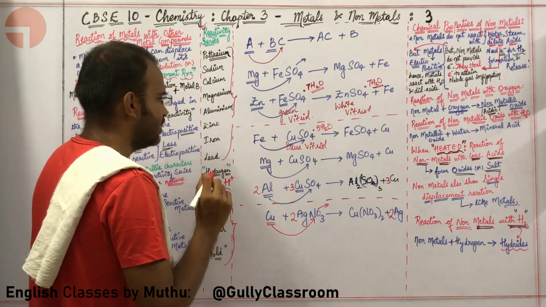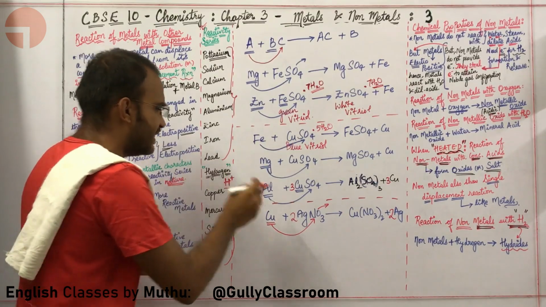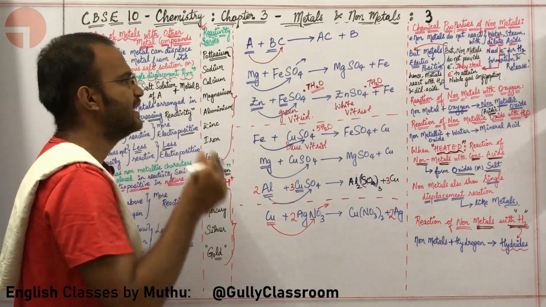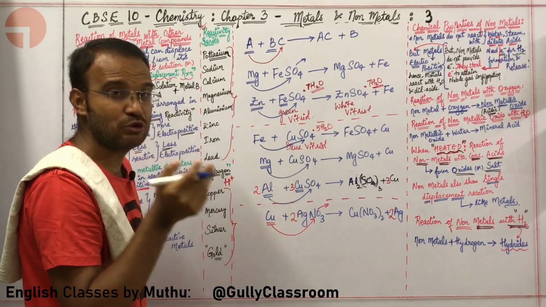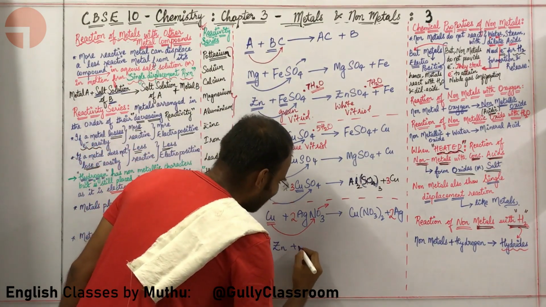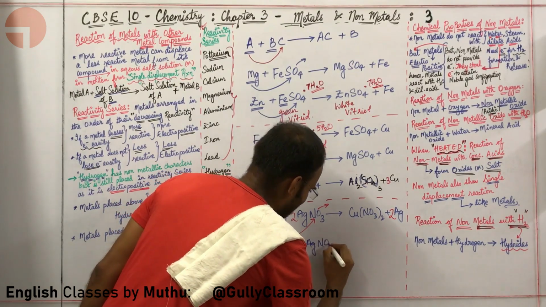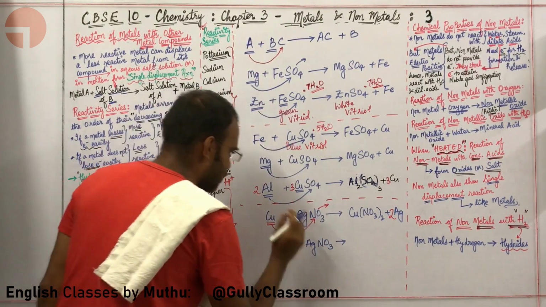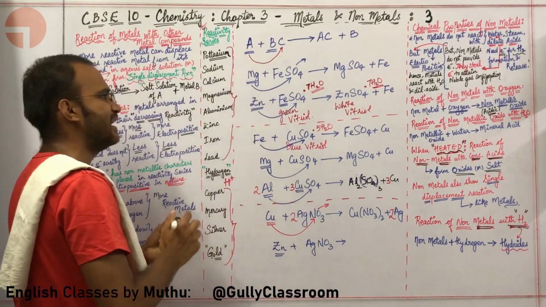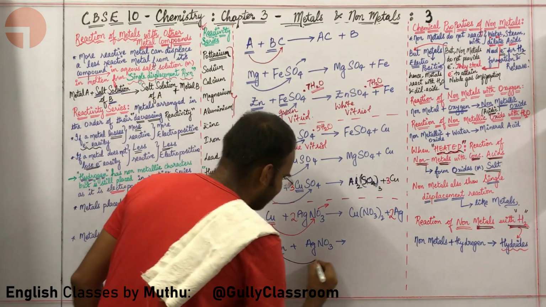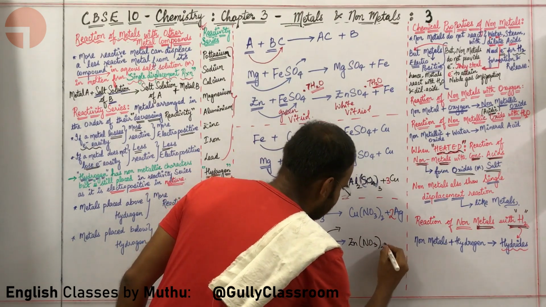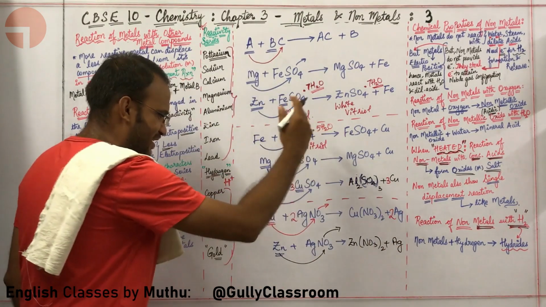Okay, sir. Let me write another equation where AgNO3 is being displaced, where silver is being displaced. Absolutely. What metal do you want me to use here? Sir, please do use zinc. Why? Just like that, sir. No big reason. Okay. Zinc plus AgNO3. What is going to happen? Zinc is more reactive than Ag. Zinc will immediately react with the NO3 and it will form Zn(NO3)2, plus it will send out Ag, argentum, silver.